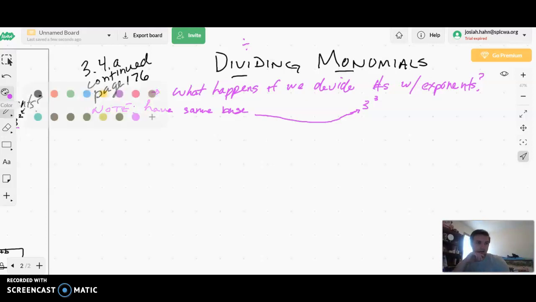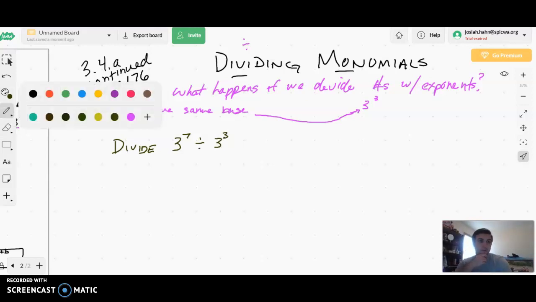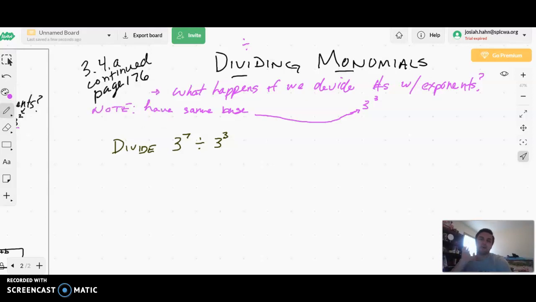All right, here's a problem that you might get. You might get something that looks like this. Divide. And it will say 3 to the 7th power divided by 3 to the 3rd power. Right, 3 to the 7th power divided by 3 to the 3rd power. And the same deal as yesterday, we need to think about what these numbers actually mean. Remember that 3 to the 7th power means 3 times 3 times 3 times 3 times 3 times 3 times 3, or 7 3's all multiplied together.